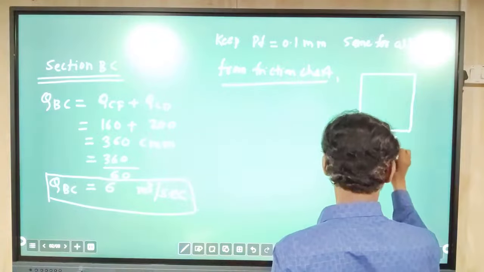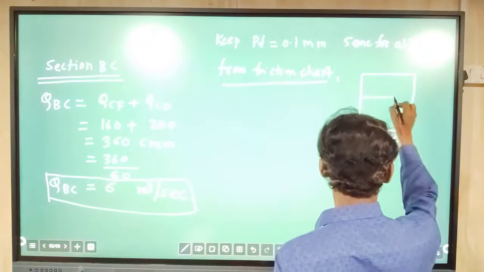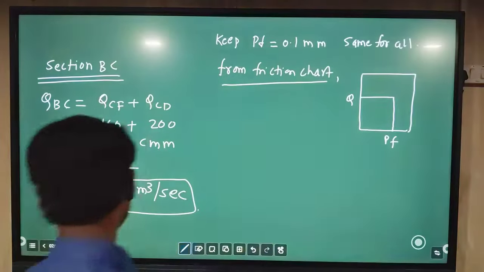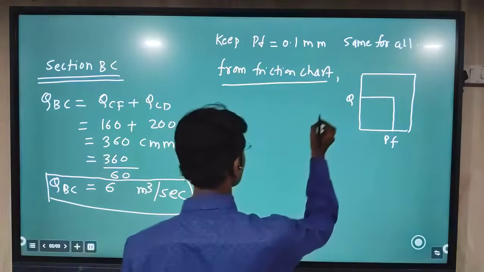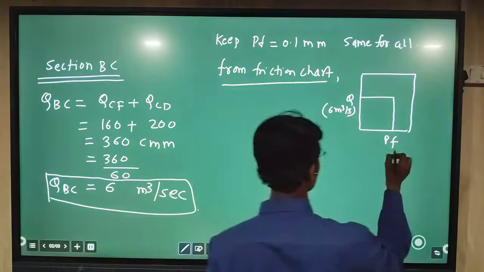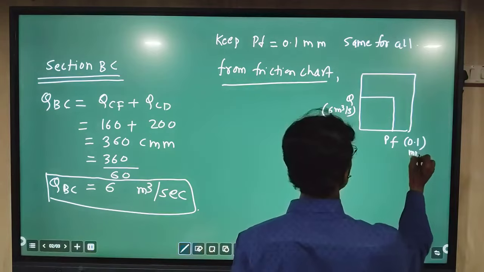Here you can take PF and Q. So Q is here 6 meter cube per second and PF is here 0.1 mm.